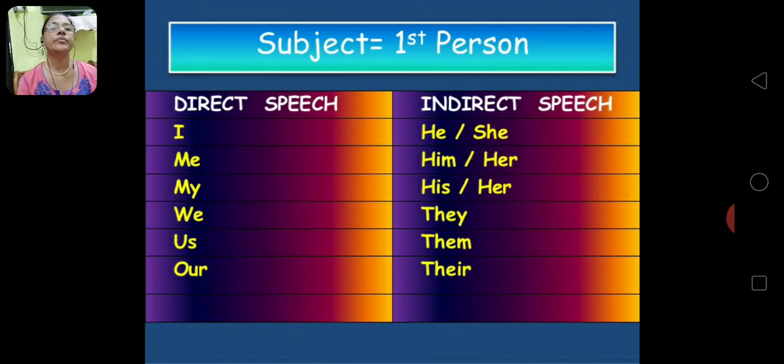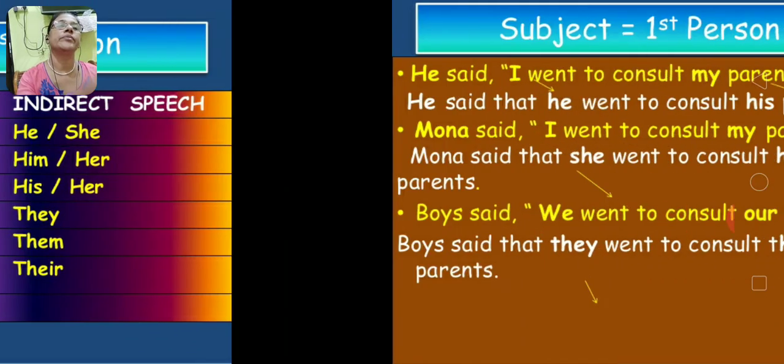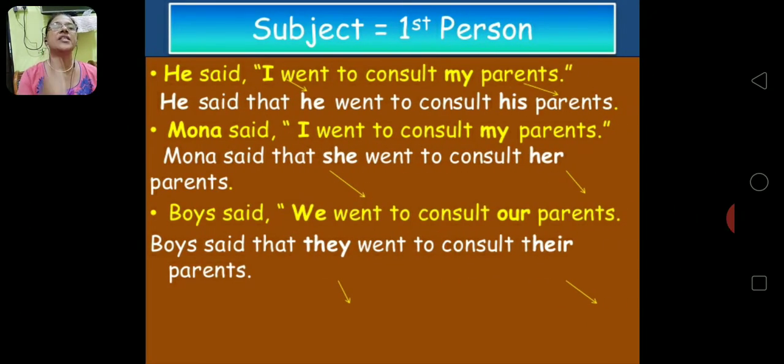Okay. Now subject of the first person: I will become he or she. Me will become him or her. My will become his or her. We will become they. Us will become them. Our will become their. Subject, first person. I have made some examples. Let us go through that.